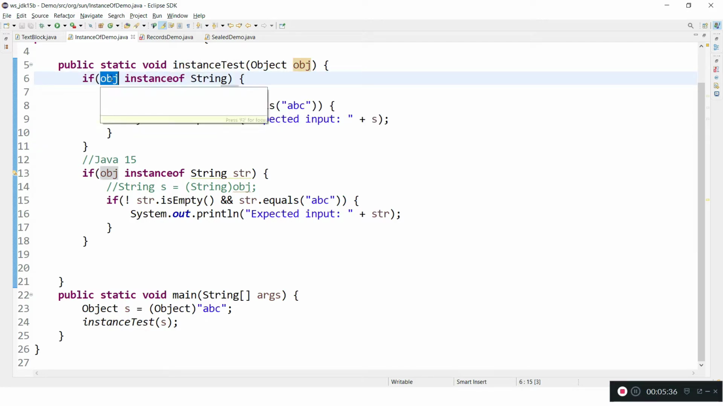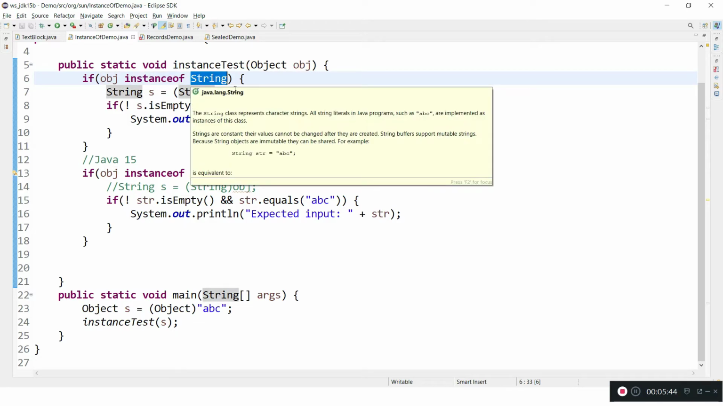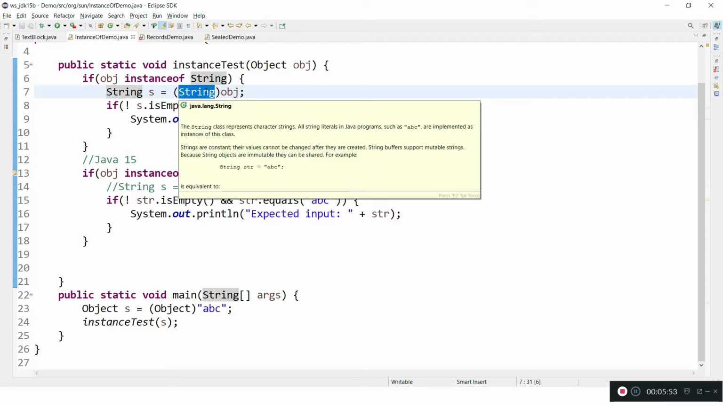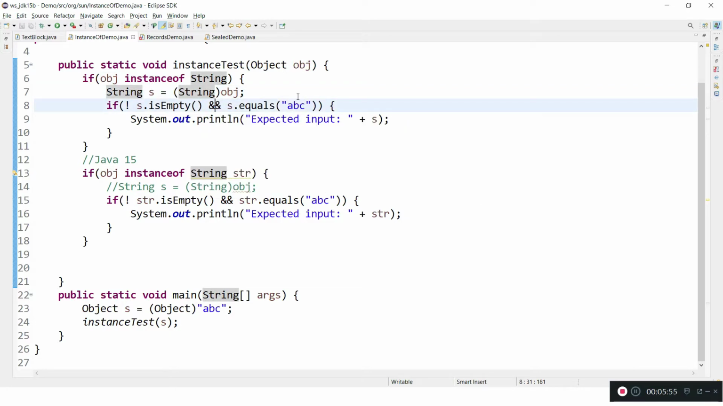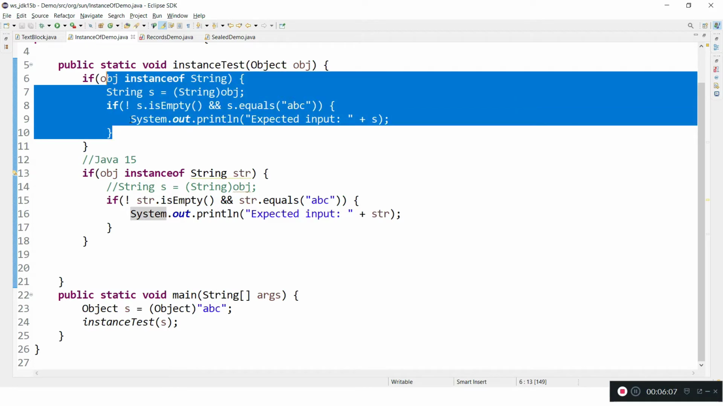For the object which we want to test the type of, we use the instanceof operator and we test what type it is. So here I'm checking whether it is a string or not. If it is a string, I typecast obj to a string, then I use the string to check whether it is empty or not, and if it is the string abc, then I print that this is the desired one, this is the expected input. This is my case.